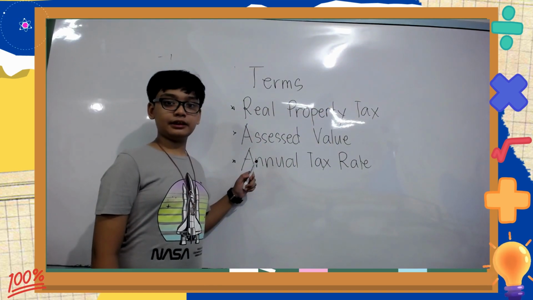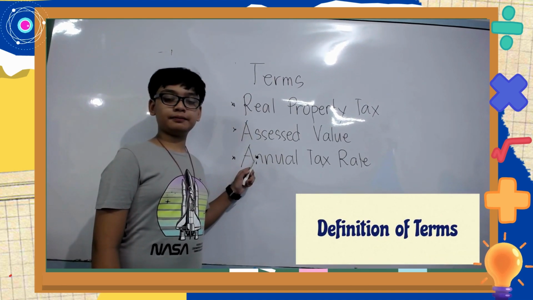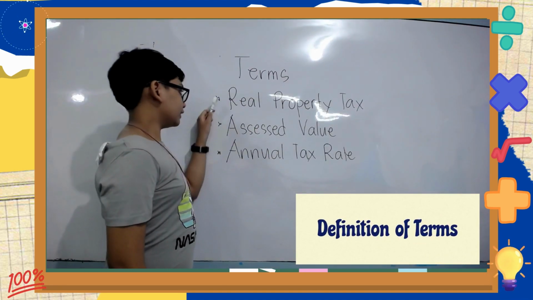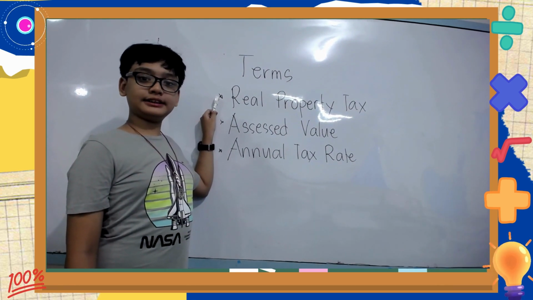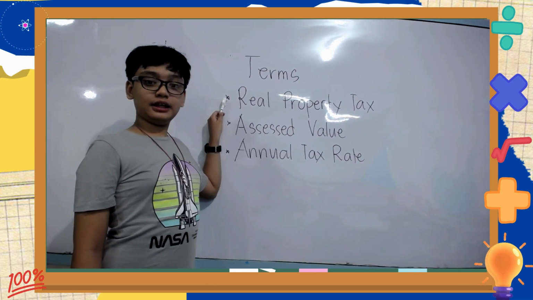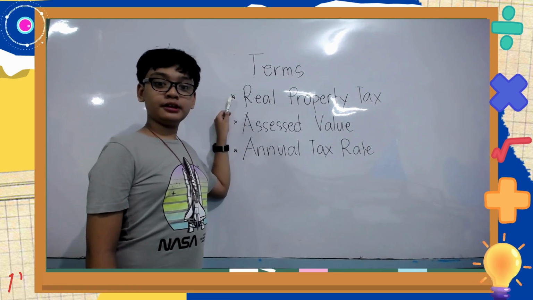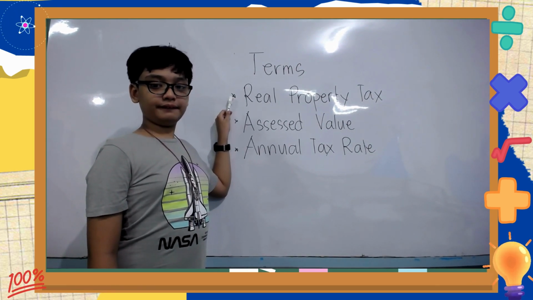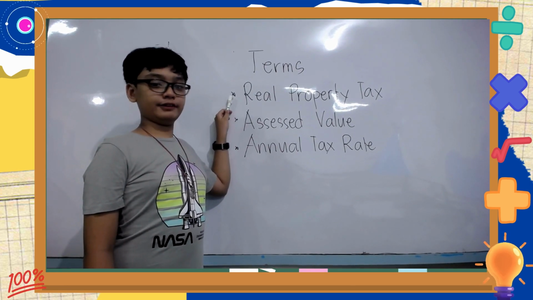Let's go! Before we proceed to the problem, let us first define these terms which are related to property taxes. First, this is the real property tax. When we say real property tax, they are annual taxes paid by real estate owners to local levying authorities to pay for services such as roads, water, sewer, public schools, policing, fire departments, and other community service.